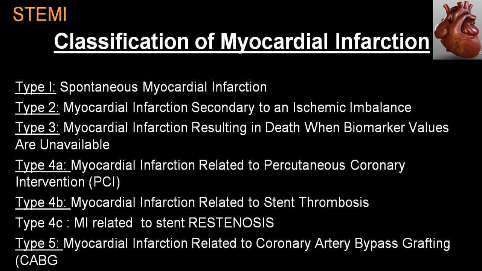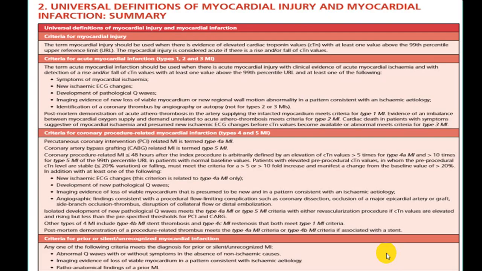Everything is mentioned here, the same thing. Spontaneous, secondary to imbalance between supply and demand, sudden cardiac death, myocardial infarction resulting in death when biomarker values are not available, then associated with PCI, associated with stent thrombosis, associated with stent restenosis, and associated with CABG. The same thing is described.